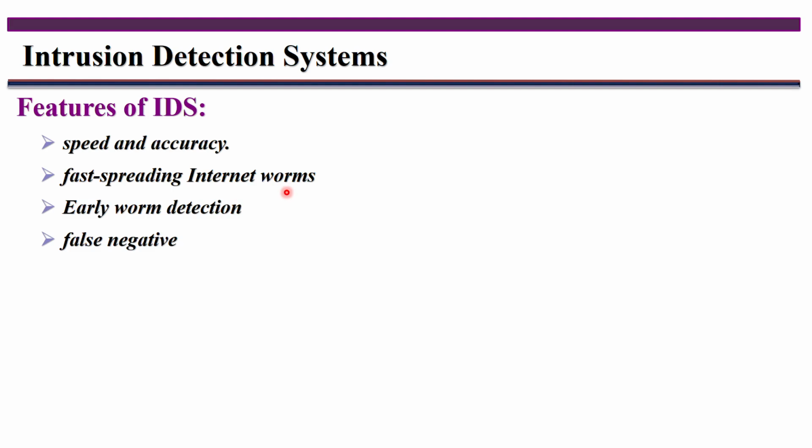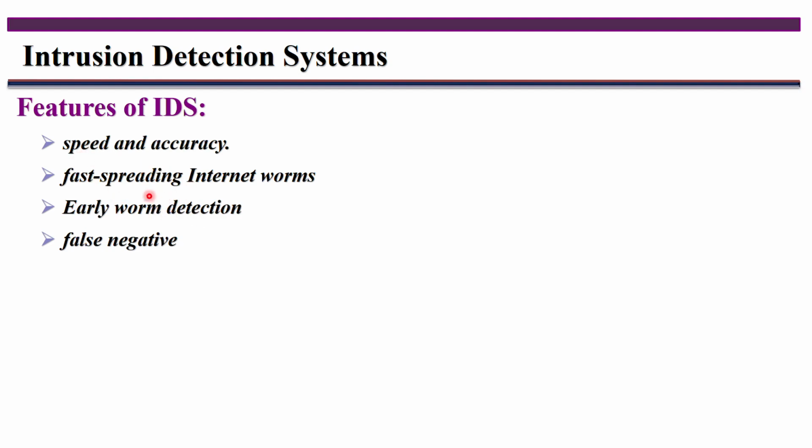So for detecting an internet worm which is spreading fast using multiple threads, with the help of the multiple threads this worm is spreading fast. Then what is your aim here? You have to detect such types of worms early, before they spread from one machine to another machine. You have to detect and avoid that worm here. So that is what you call early worm detection, and the speed of it must be fast here.